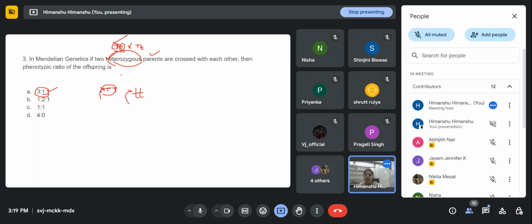Right. In a gene, what is the phenotype? Physical expression of a gene, right. And what is genotype? Genetical expression of a gene. Yeah, physical, like morphological.